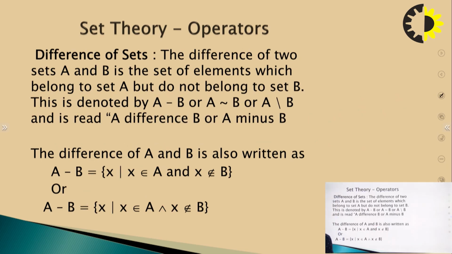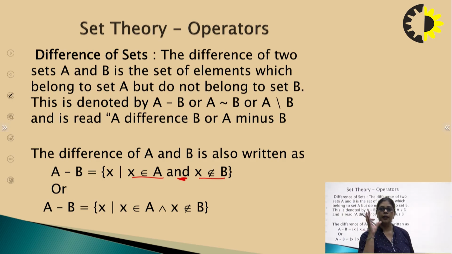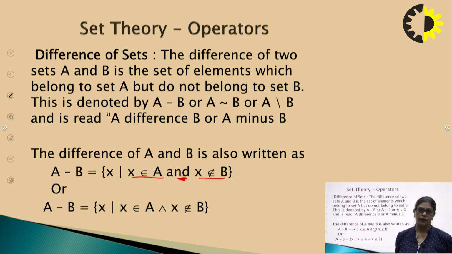Difference of the sets. The difference of the two sets A and B is a set of elements which belong to set A but do not belong to set B. That is denoted by A minus B, or A with a backslash sign, or A slash B, and is read as A difference B or A minus B. The difference of A and B is also written as x belongs to A and, please focus on this word, and x doesn't belong to B. Means we have to take out those elements which are present in A but are not the members of B, right?